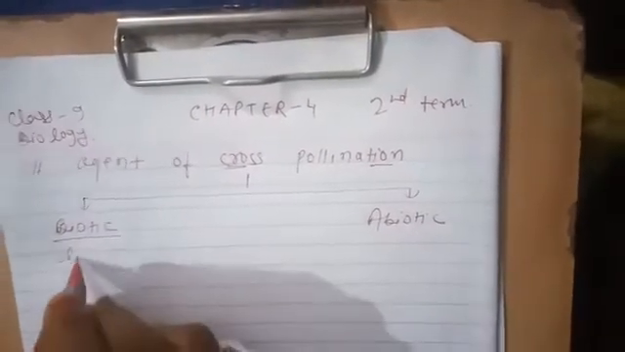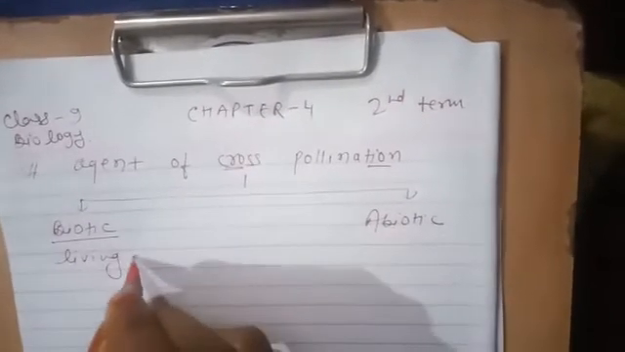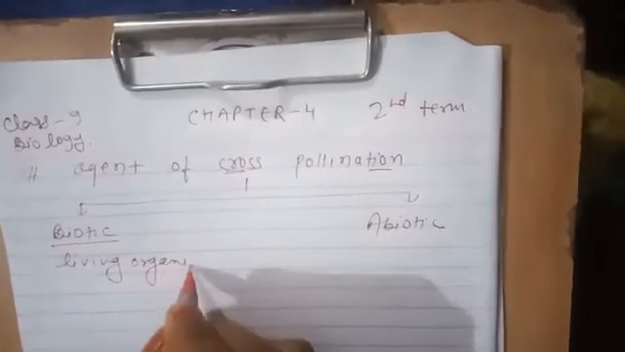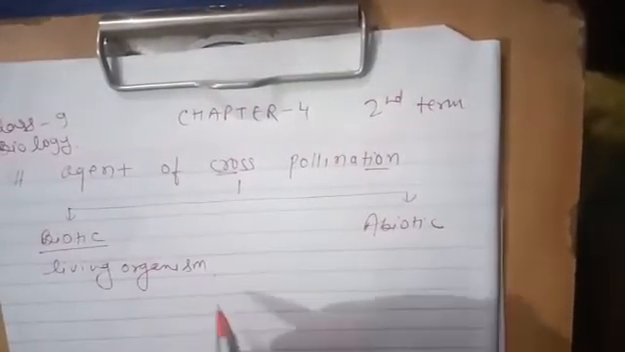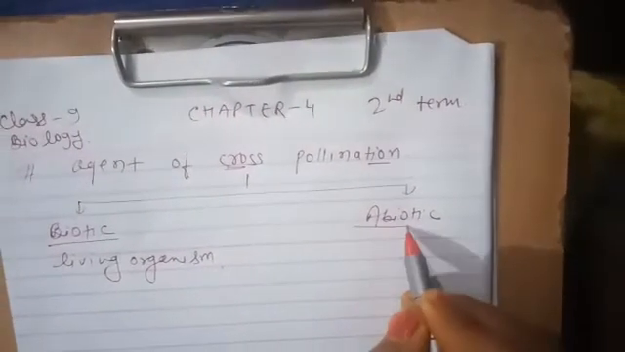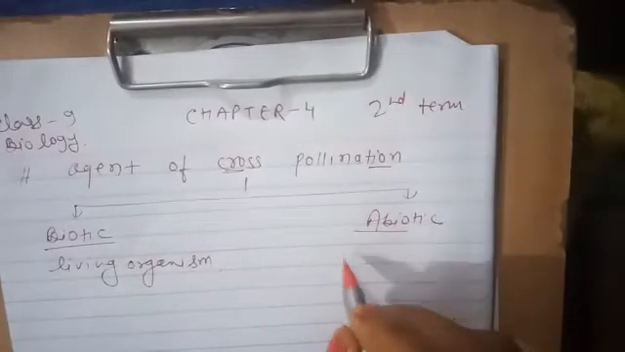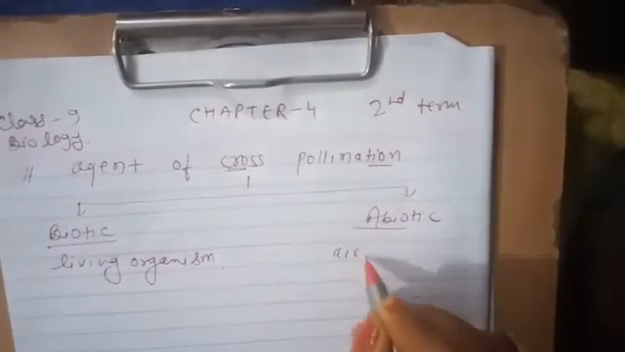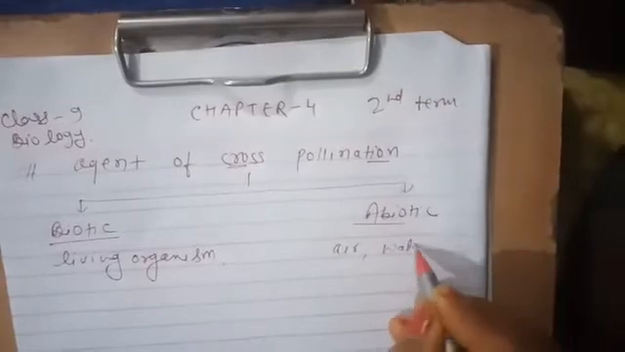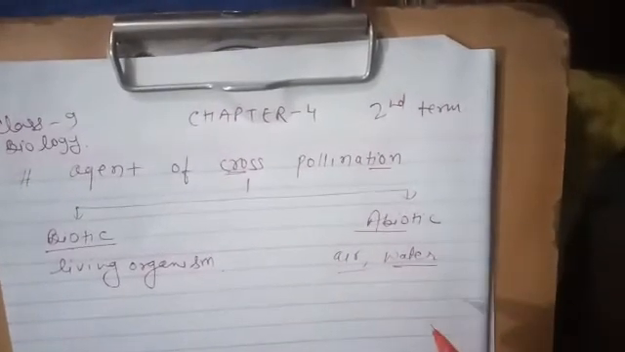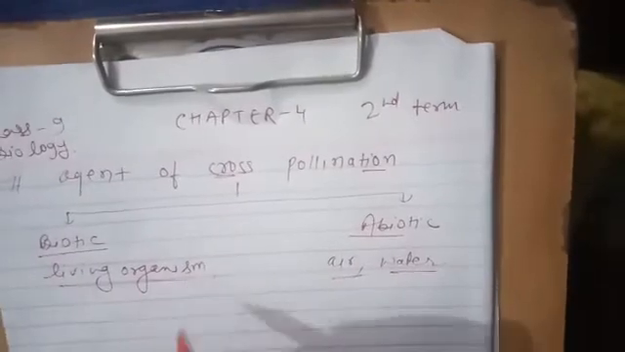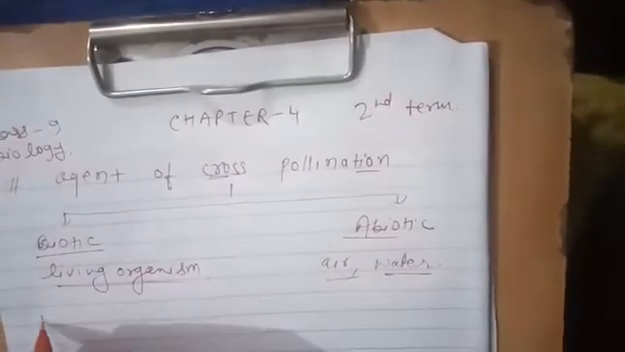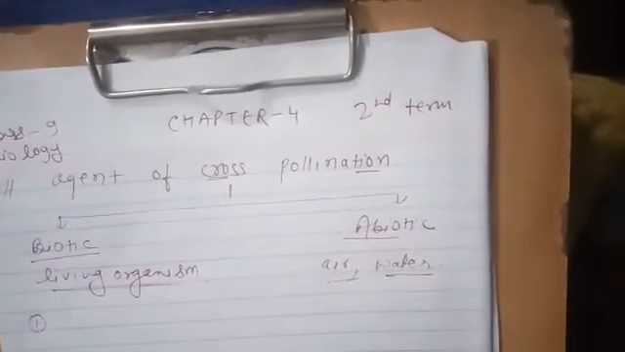In biotic we include living organisms like animals, like birds, like insects, etc. And in abiotic we include the non-living factors like air, like water. So these can be the abiotic agents. Now the first one is the biotic agent, and we take the examples here.